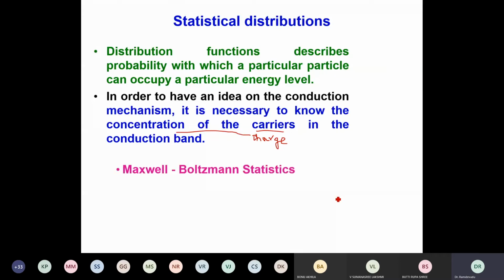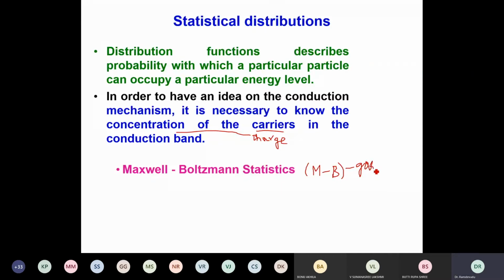Those rules are given by Maxwell and Boltzmann, and in their honor it is called Maxwell-Boltzmann statistical distribution, which is a classical distribution. This is more popularly known as MB statistics. And this MB statistics is applicable only to gas molecules.